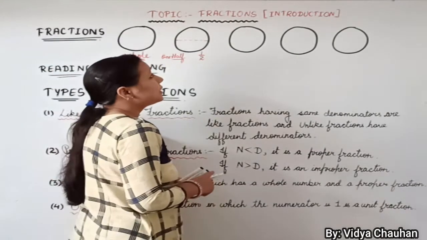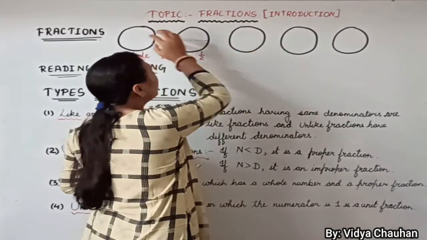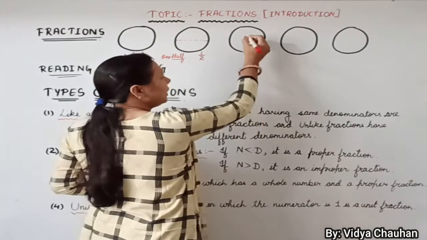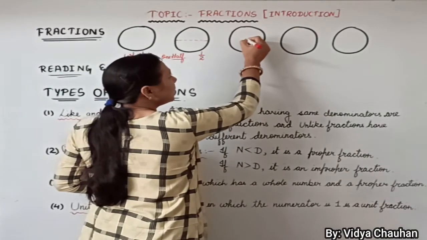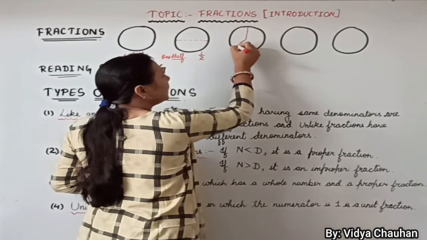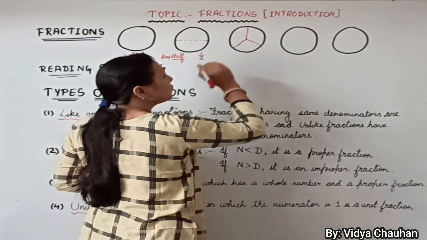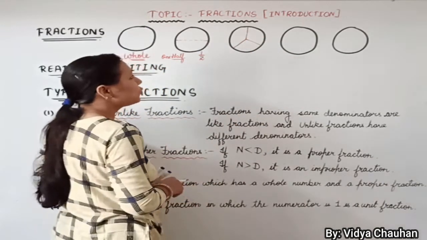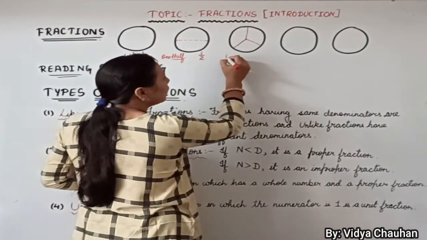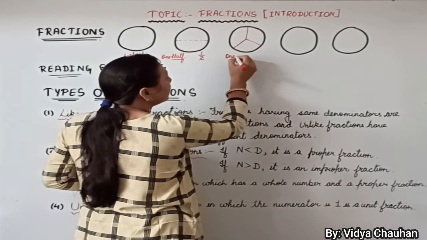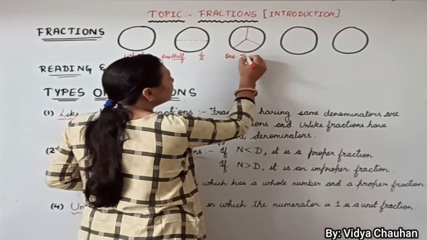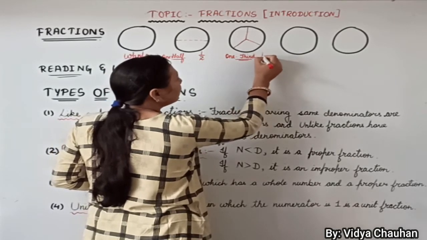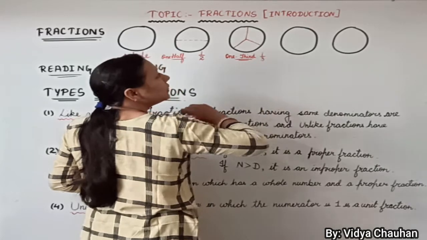After that, suppose I divide the same whole portion into 3 equal parts. Suppose these are the 3 equal parts in which I have divided the whole portion. In that case, we call it 1/3, or we write it in the form of 1 upon 3.